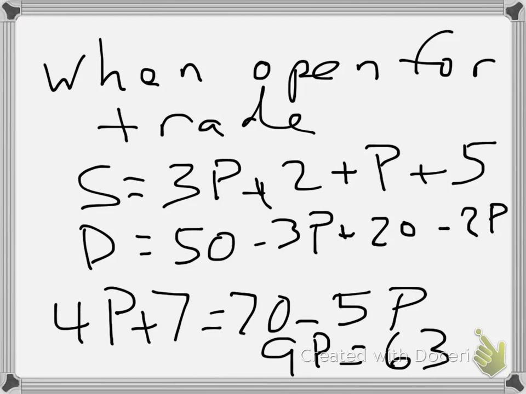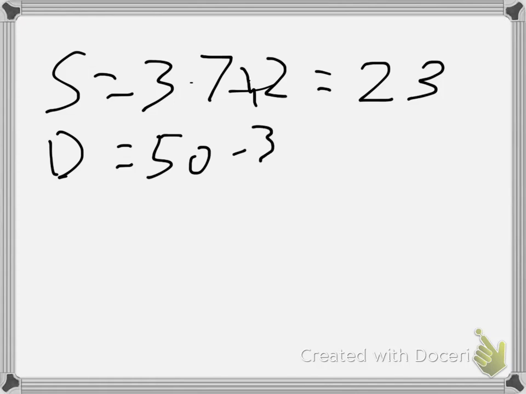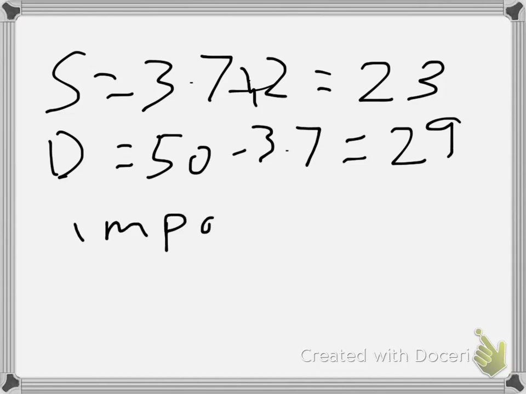At a price of 7, you can calculate how much would be imported by the large country. Supply would be 3 times 7 plus 2, which is 23, and demand would be 50 minus 3 times 7, which is 21, so demand is 29, so imports equal 6.